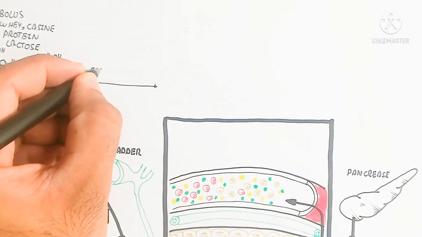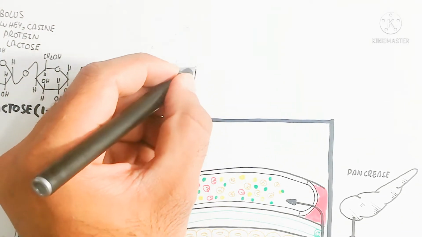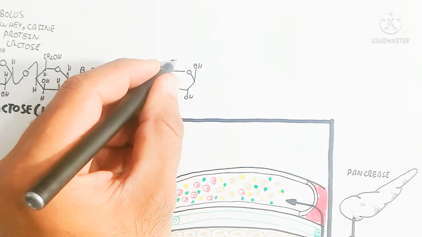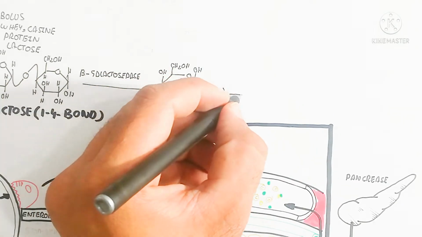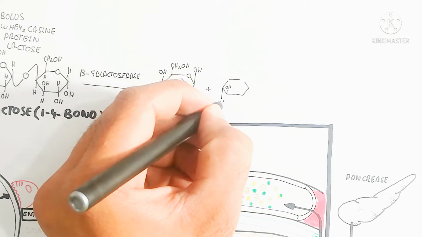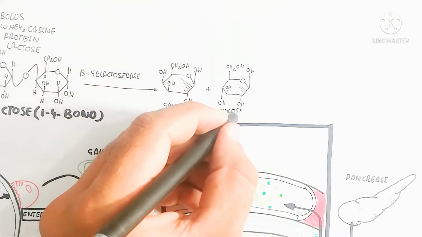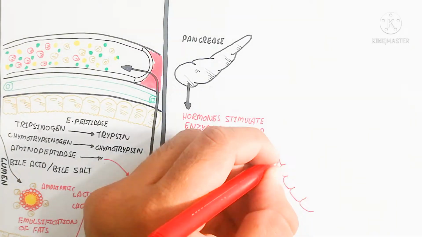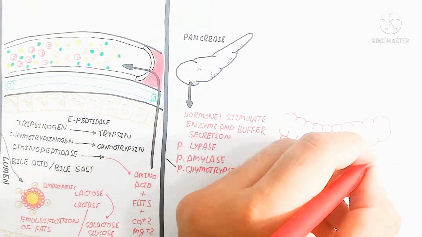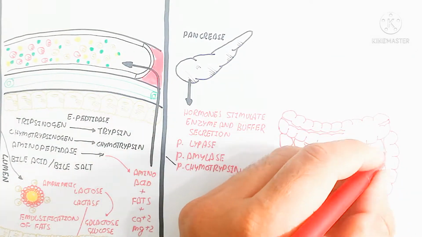So let's begin to understand that the large intestine is also involved in the digestion of milk. How? Because many lactose residues are present. Basically, the lactose is present in the large intestine, so it converts into galactose and glucose. This conversion is due to lactase enzyme, beta galactosidase enzyme.